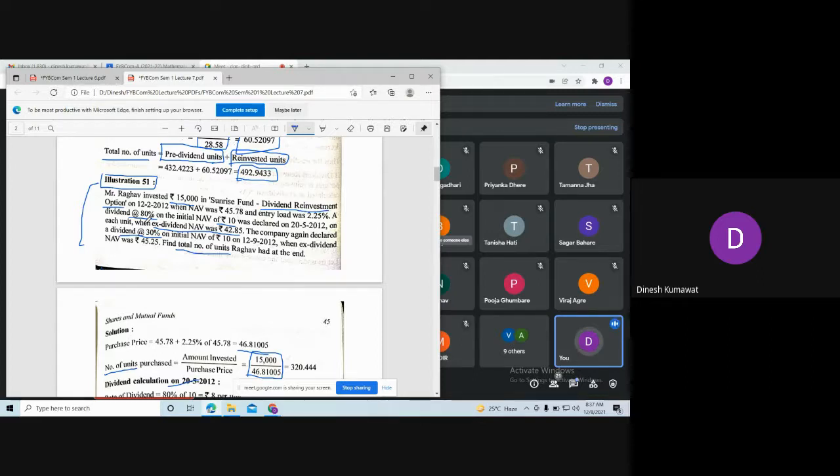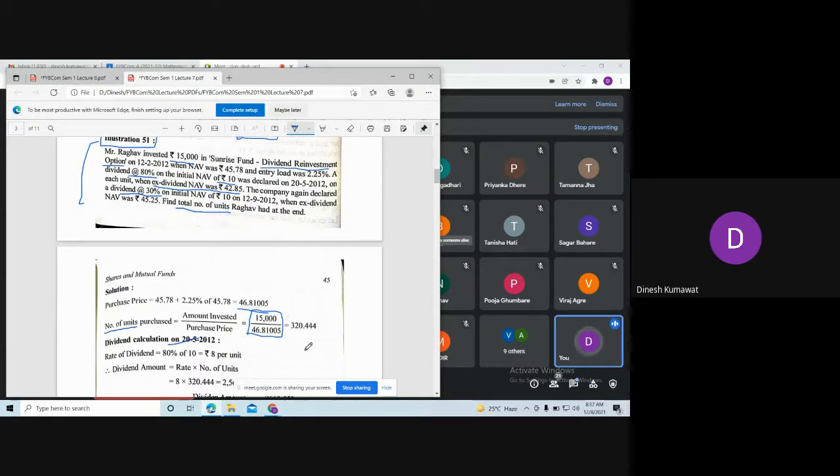So if we want to find out the rate of dividend, we have to find 80% of 10. So what is 80% of 10 rupees? 8 rupees. So our rate of dividend in this case is nothing but 8 rupees. And always remember, rate of dividend is always rupee value per unit.